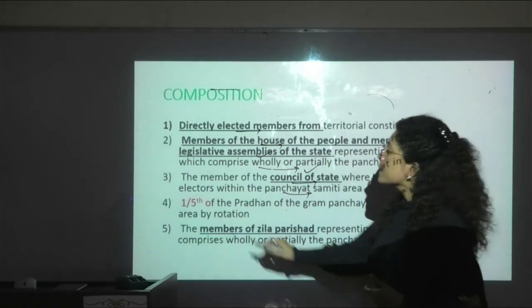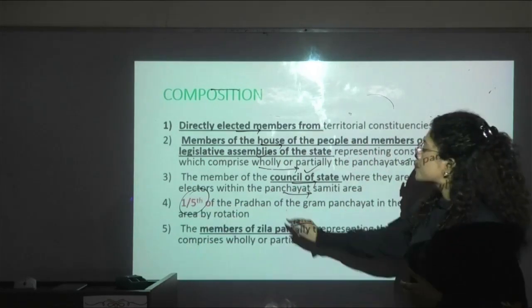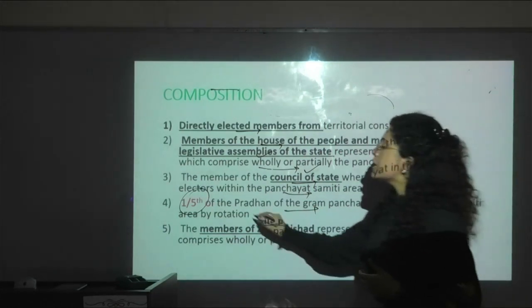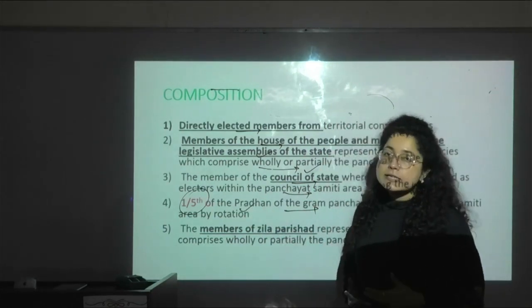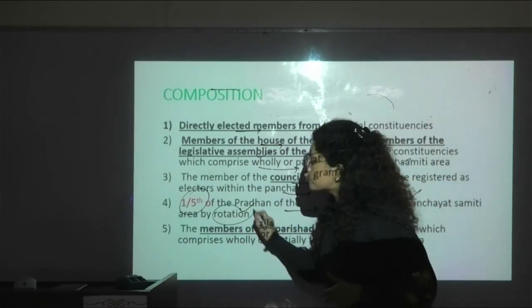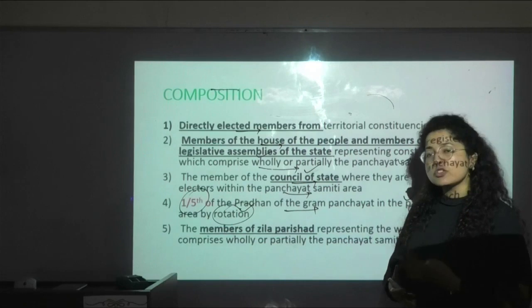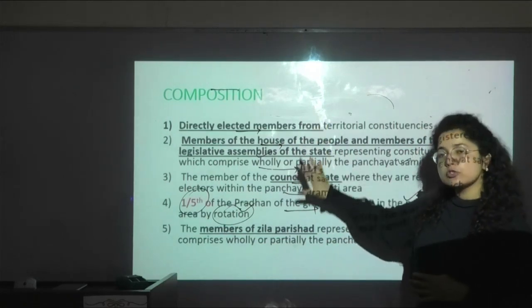Along with this, one-fifth of the pradhans of the gram panchayats in the panchayat samiti area are also members, provided they are members by rotation. So they are not permanent, but on the basis of rotation they are also part of this composition.